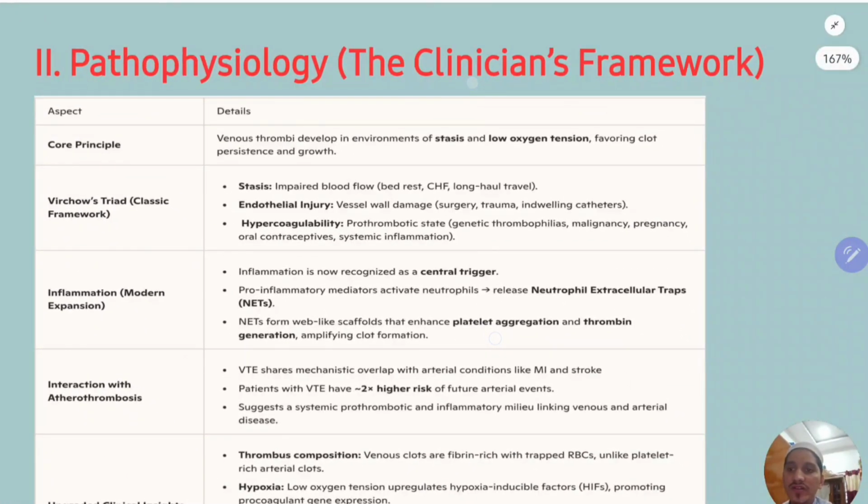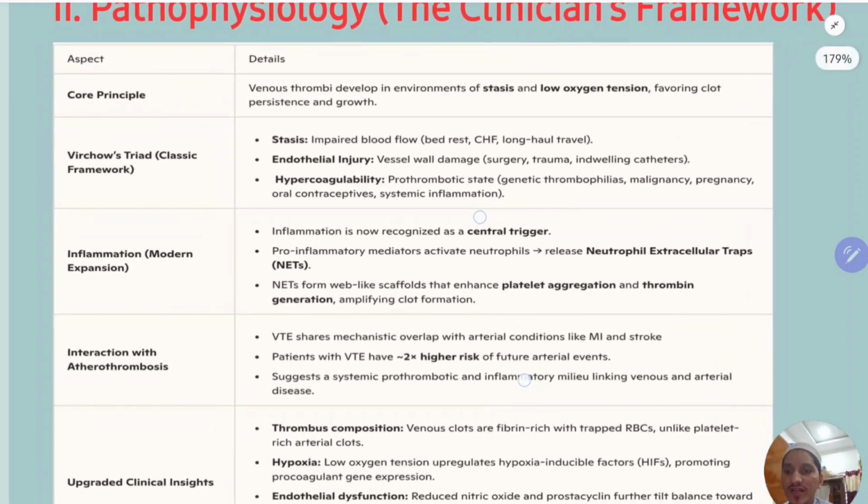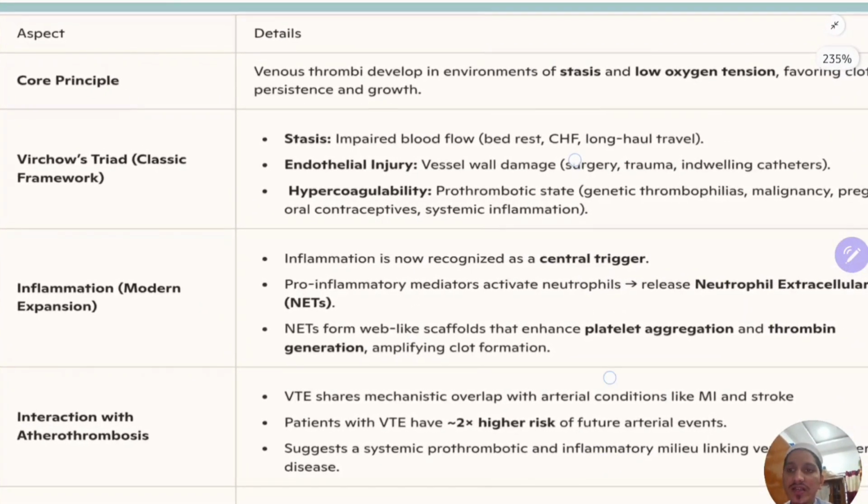So what is the pathophysiology? The main important thing you should remember is venous thrombus develops in an environment of stasis and low oxygen tension. So these two conditions are the core principle. Stasis and low oxygen availability favor the formation of thrombus. We have learned this already in pathology. So when does a clot form? It depends upon Virchow's triad. Wherever there is stasis, endothelial injury, or hypercoagulability, these three things constitute Virchow's triad, and there is formation of a clot.